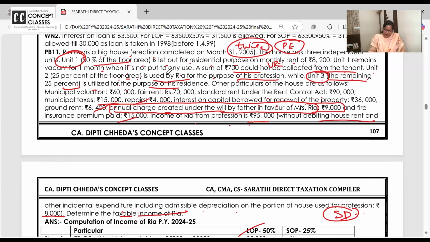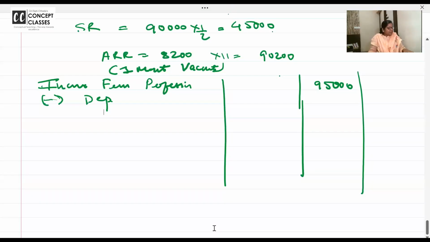The annual charge part I have already made clear. Income of the profession is 95,000 here, without debiting house rent and other expenses, which we will deduct now, and admissible depreciation on the portion of house which is used for business, and that's 8,000. Okay, so we will take up all that. This is a different thing we are doing now. Till now it was the same. So how much depreciation should I deduct?